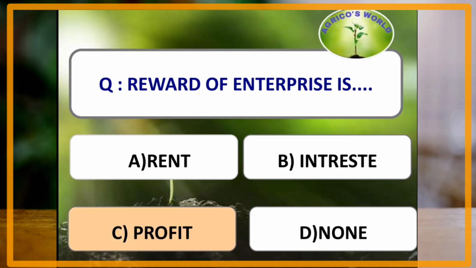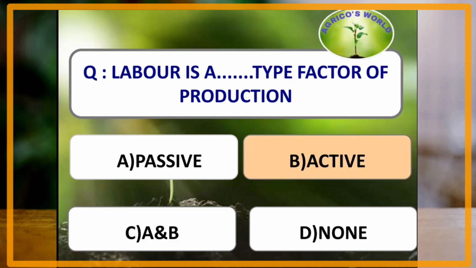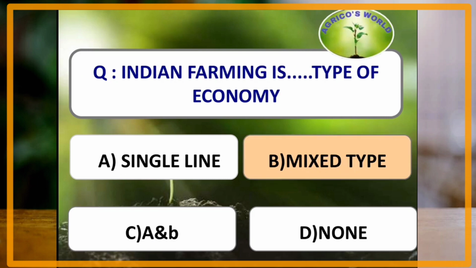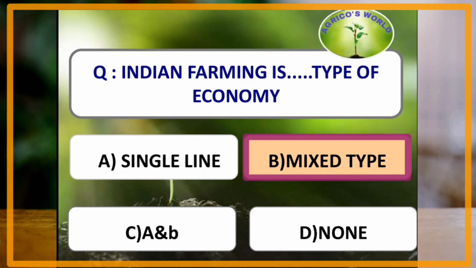Our next question is, reward of enterprise is profit. Our next question is, labor is which type of factor of production? The answer is active. Labor is an active type of factor of production. Indian farming is which type of economy? Indian farming is mixed type of economy.